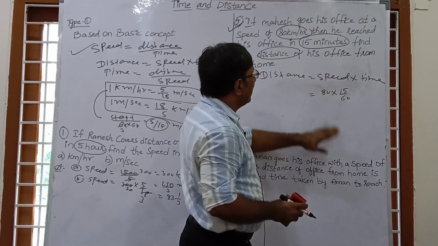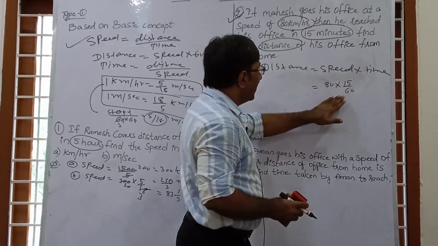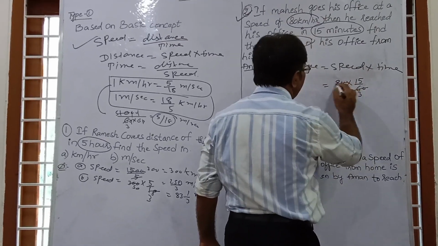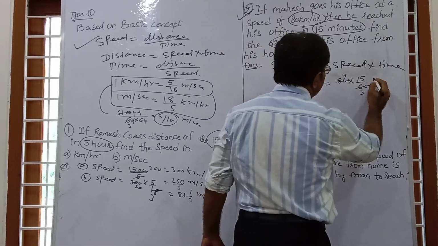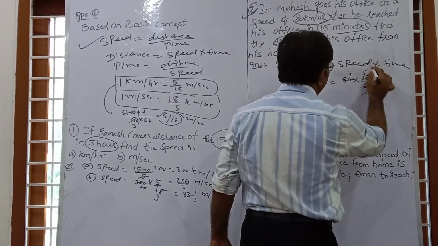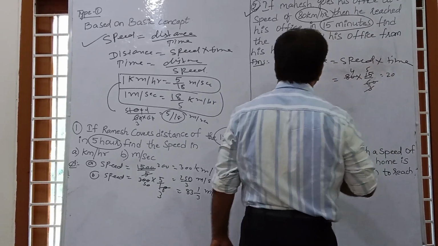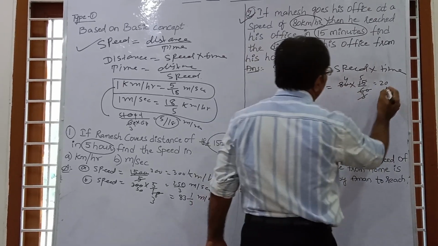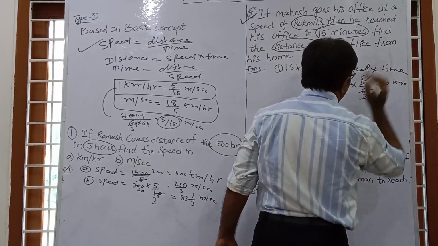So speed into time: speed 80, and this is 15 by 60. Now you can cancel: 4 threes are 12, no, 15 by 60 gives 1 by 4, and 4 twenties are 80. So this is 20. The unit is kilometer per hour into hour, so your answer is 20 kilometer.